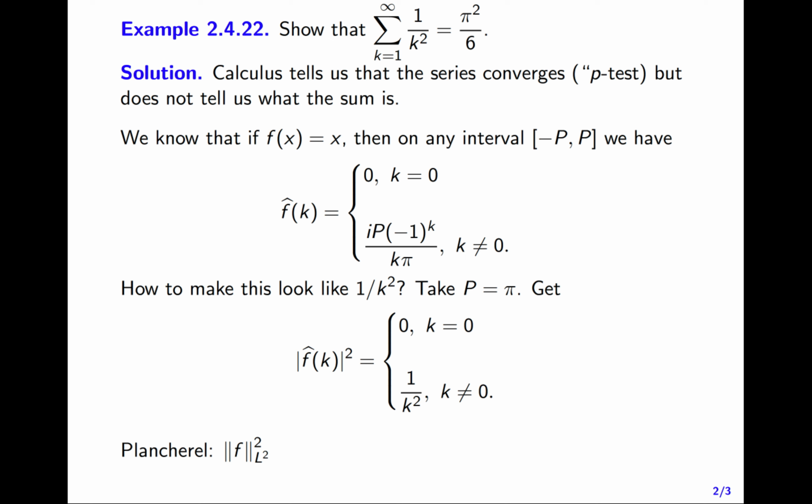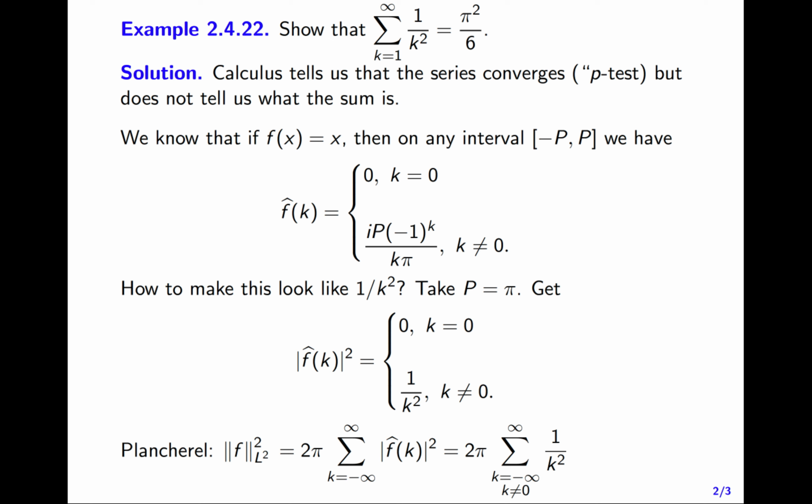So Plancherel tells me that the L2 norm of f squared is equal to 2 pi times the sum from k equals minus infinity to infinity of the modulus of f hat of k squared. Here p is equal to pi, so I have a factor of 2 pi in front of the sum. So what is this sum? Well, all my terms are 1 over k squared, except when k is equal to 0.